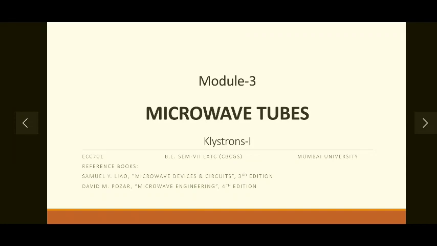Hello everyone. Today with this session we are going to start with the third module of our syllabus, that is microwave tubes. Now in the last module we have seen different passive devices which are used in the microwave communication circuit, like waveguides, then ferrite devices and many others. Now in this module we will particularly focus on tubes which are used in the microwave communication circuits.